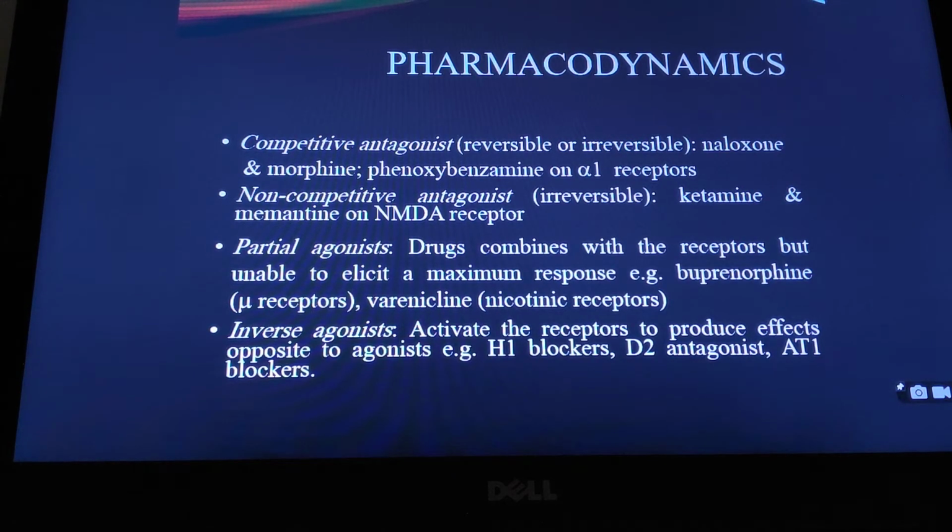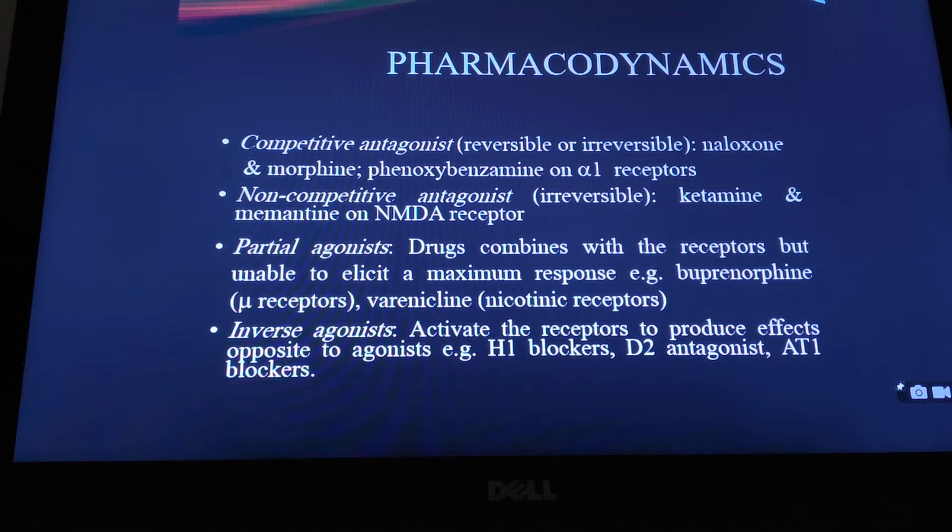Now, in receptor binding, we have another term which is known as partial agonist. As the name indicates, they are agonists which combine with the receptor and produce their effect, but the effect is not the maximum response. So it remains partial.